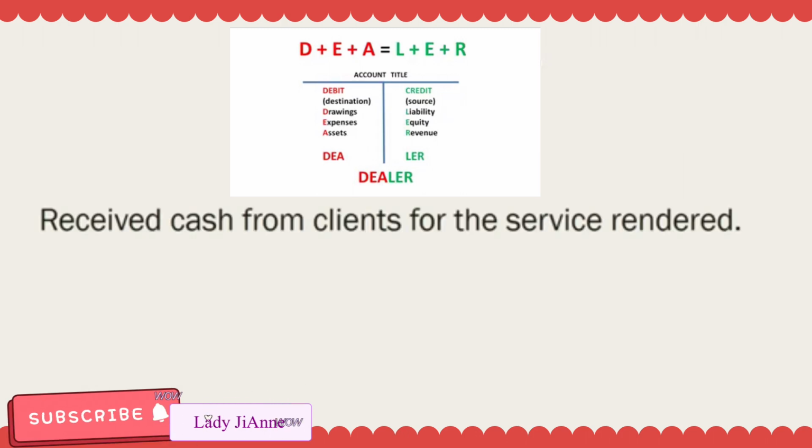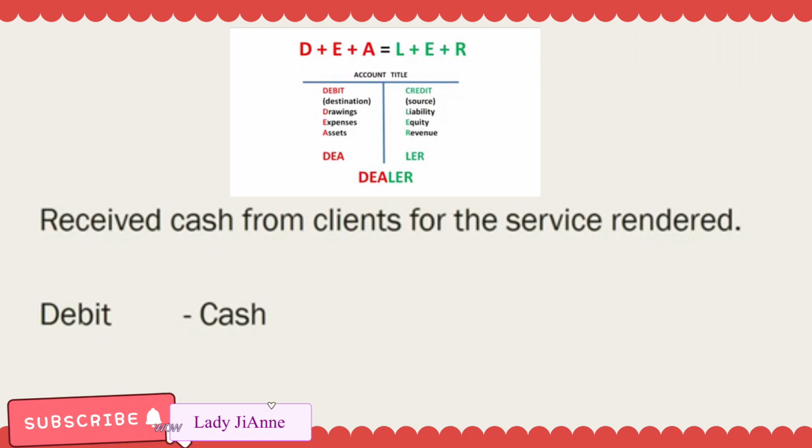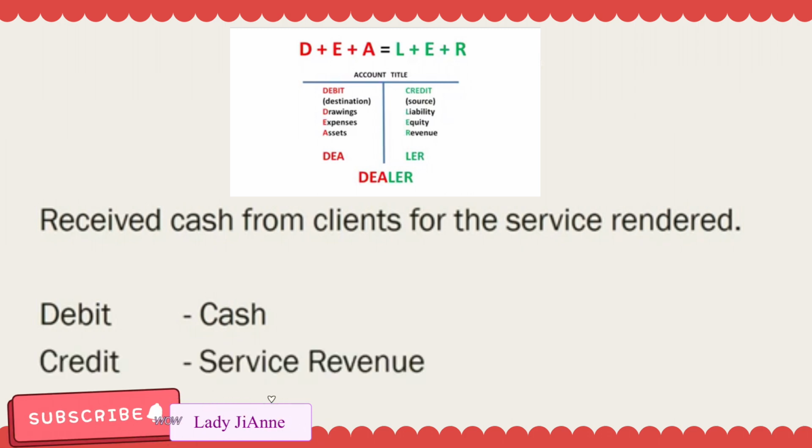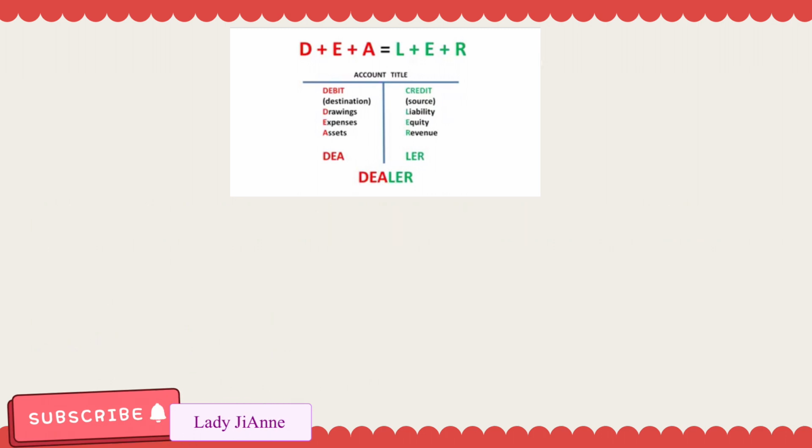Okay, let's check another one. Receive cash from clients for the service rendered. So, this time around, nakatanggap ng pera ang company kasi nagtrabaho sila sa kliyente nila. Anong natanggap? Cash. Asset yon. Pag nadagdagan ng asset, i-debit mo daw siya. Bakit siya nagkaroon ng pera? Kasi nagtrabaho siya. So, that is revenue. Kapag nadagdagan ang revenue, i-credit mo naman siya.